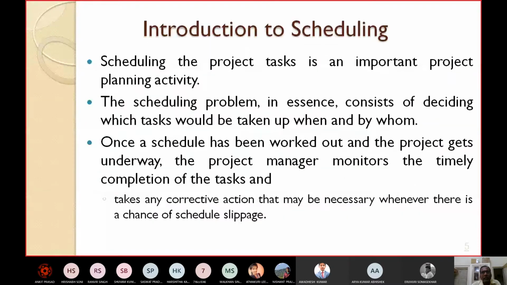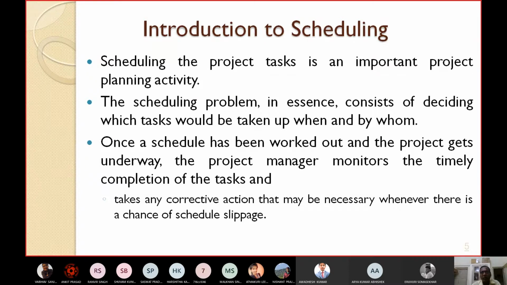Now let's see a little introduction to scheduling. Scheduling the project tasks is one of the very important project planning activities. The scheduling problem in essence consists of deciding which tasks would be taken up when and by which person, by which staff or by whom.